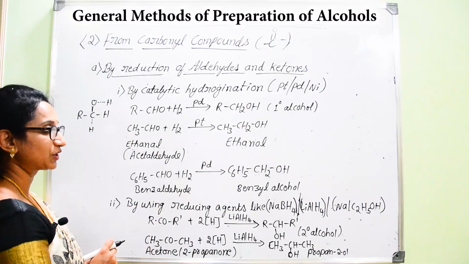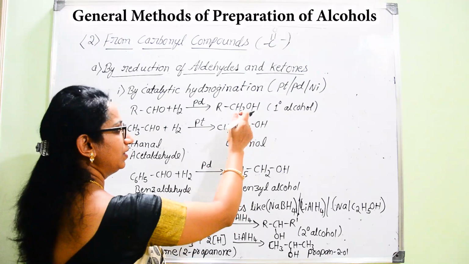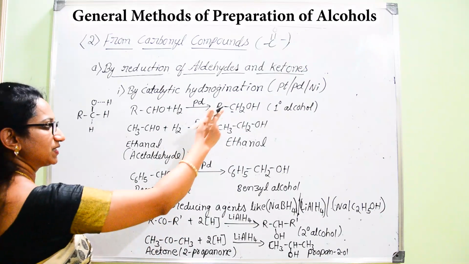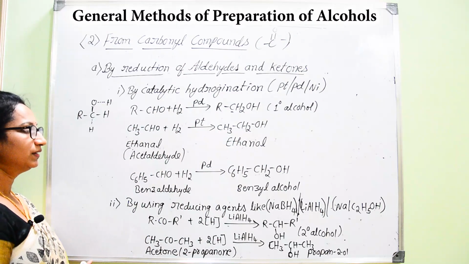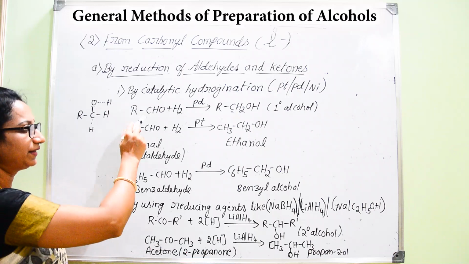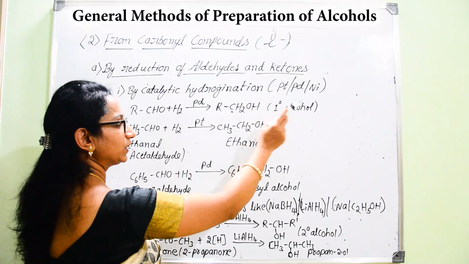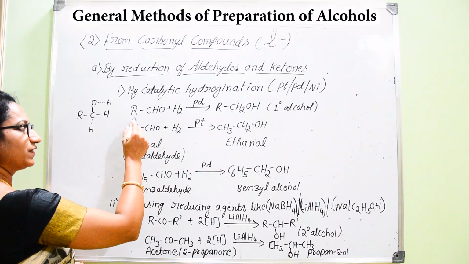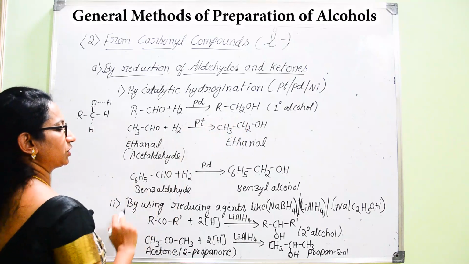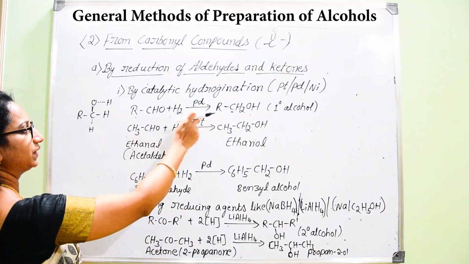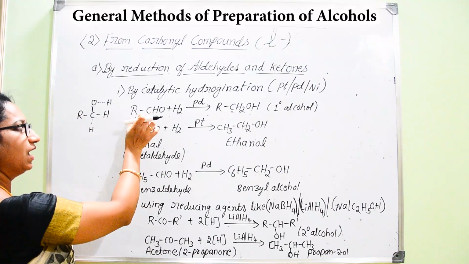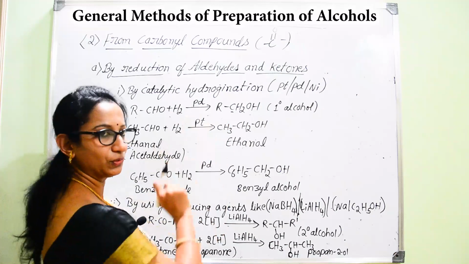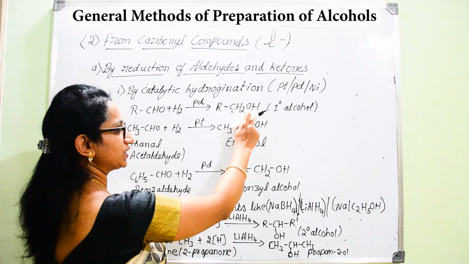It is a primary alcohol because the OH group is attached to a primary carbon atom which is carrying one alkyl group. That means if you start with aldehydes, you end up with primary alcohols. I have written the general equation for catalytic hydrogenation: RCHO plus H2 in the presence of palladium gives RCH2OH as the product.